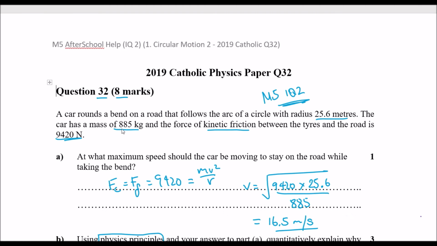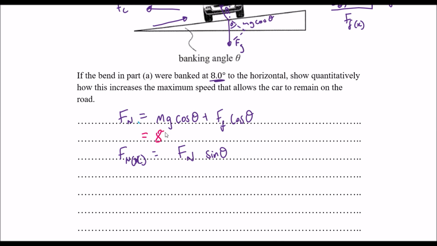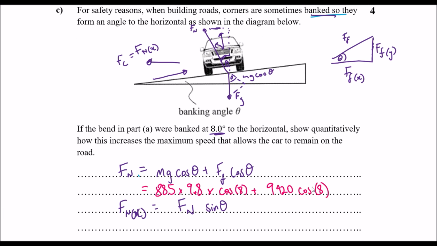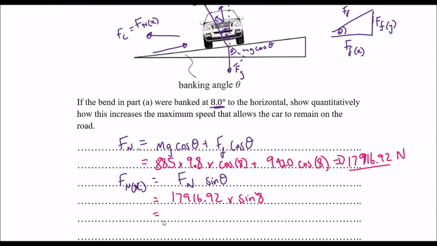So in this bit here, I'm just trying to work out what the exact numbers are, so I'm going to skip over that. Okay, so we have 885, 9.8, as you see the numbers there, cos 8 plus friction force. Now I do change that into sine 8, not cos 8 after the friction force.